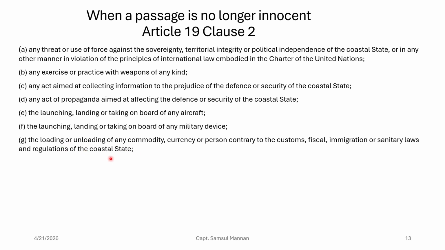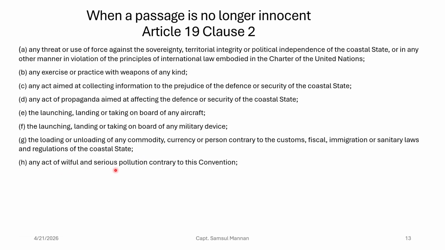So if your ship is involved with loading or unloading of any commodity, currency or person which is contrary to the regulations of the coastal state, in that case the coastal state may revoke the right of your innocent passage. I can give you an example. If you go to Saudi Arabia, you cannot load or unload liquor, which may include beer or whiskey, in the territorial waters of Saudi Arabia, right, because beer and whiskey are banned in Saudi Arabia.